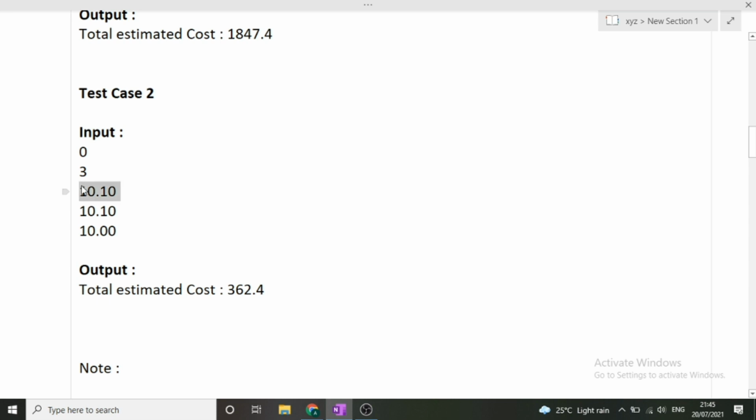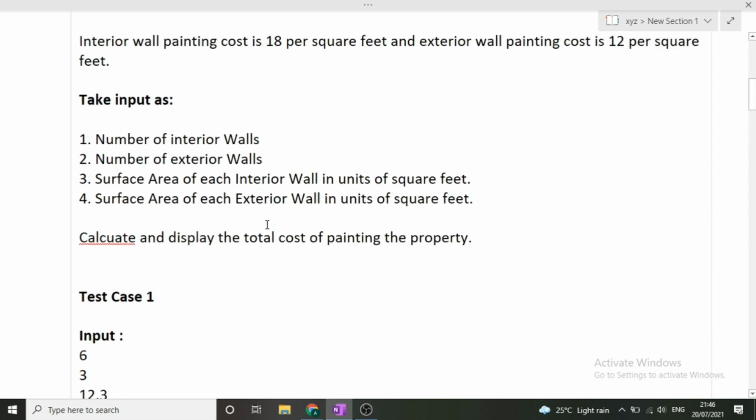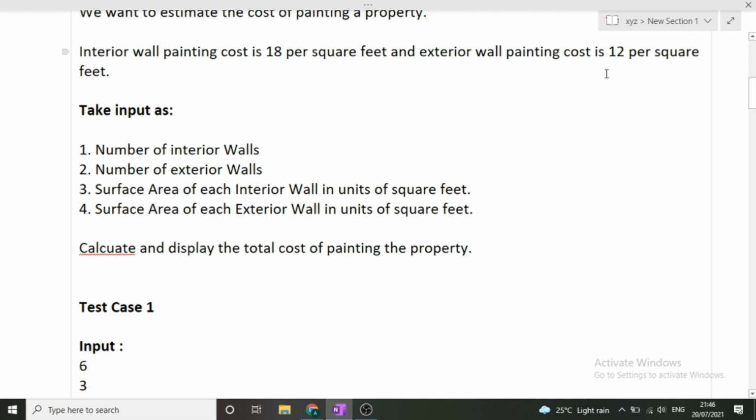The next input will be these three lines, because see there are no interior walls, so no surface area of interior walls will be given to you. The next three lines will represent the exterior walls, the surface area of each exterior wall. So I hope this thing is clear to you. We will simply add this surface area and we'll multiply it with 12, because the cost of painting of exterior wall is 12 per square feet. So I hope the entire question is clear to you.